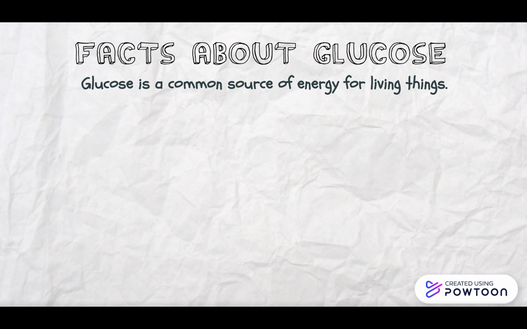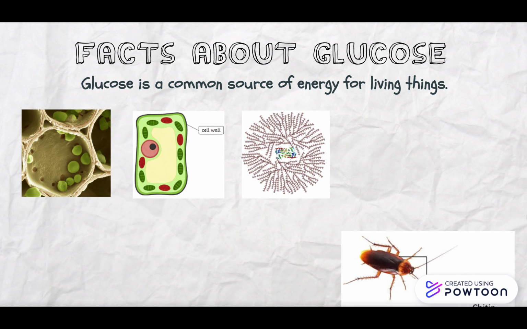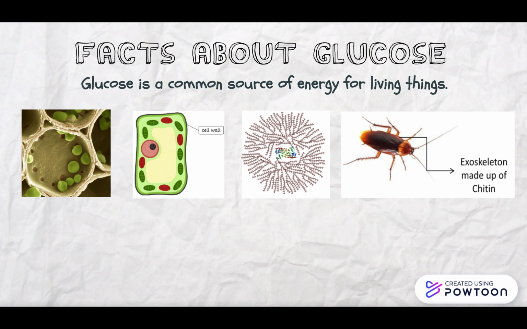Glucose is a common source of energy for living things. It is easily broken down by most cells in a process called glycolysis. Many cells break it down further during aerobic respiration. Glucose monomers can be put together to make starch and glycogen. Plants store energy as starch, while animals store it as glycogen. Structural carbohydrates such as cellulose in plant cell walls and chitin in the exoskeleton of insects are also made of glucose monomers.